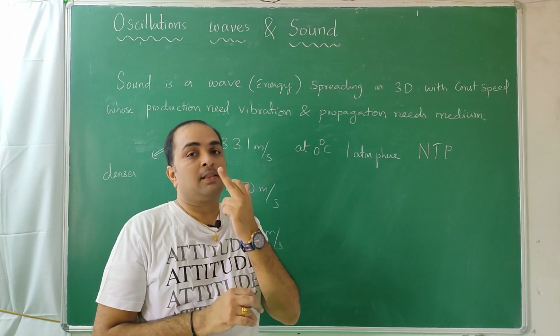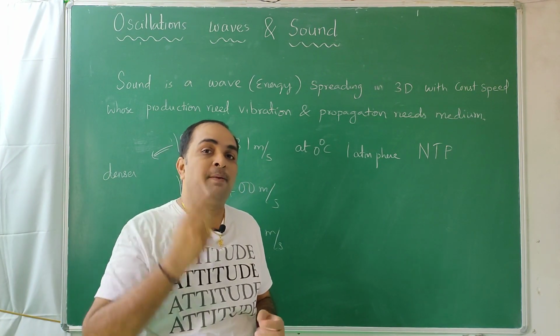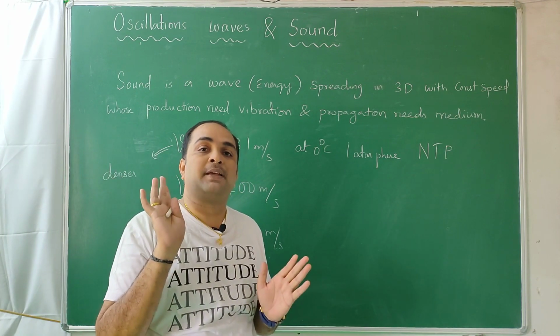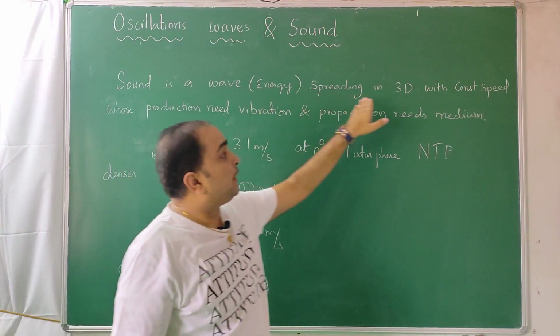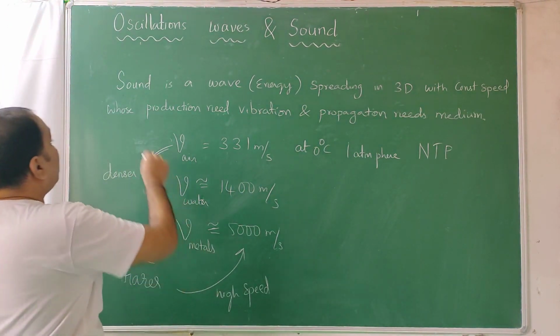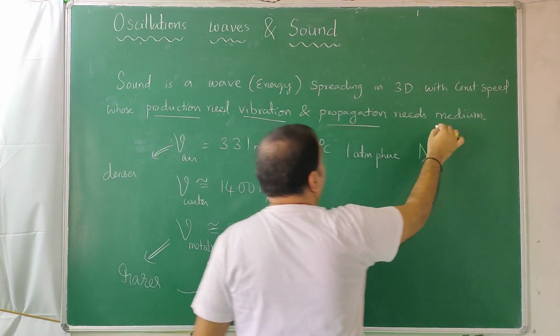So I am talking, the air here vibrates. Somebody is sitting and listening here, near his ear also the air will vibrate, but the air near his ear remains there, the air near my mouth remains here only. So sound is a wave or energy spreading in 3 dimensions with constant speed, whose production needs a vibration, and whose propagation needs a medium.